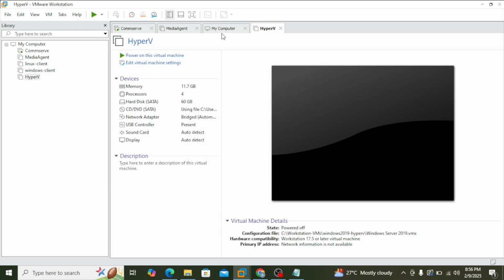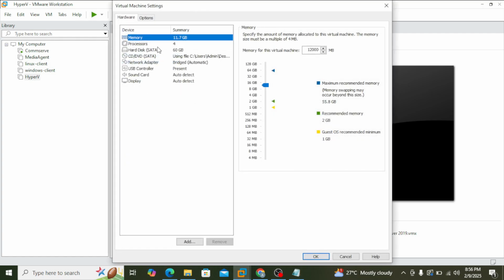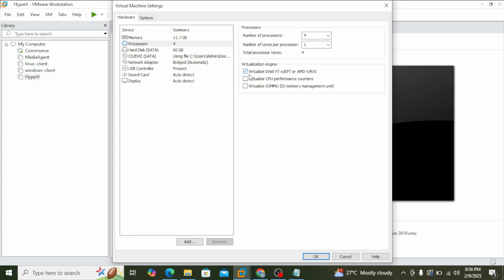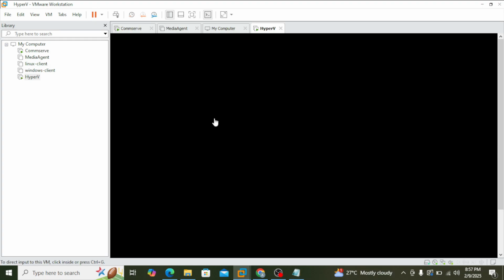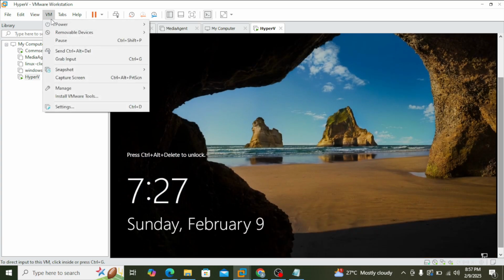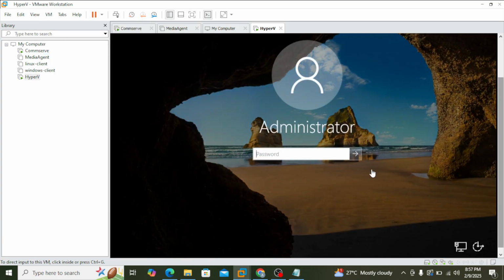Okay, so your operating system went down. Click on Edit Virtual Machine Settings and go to this Processor and select this option, Virtualize Intel VT. Okay, this option you have to select, and then power on the virtual machine. So this should resolve that error. Let's see. Okay, came up. Control Alt Delete.